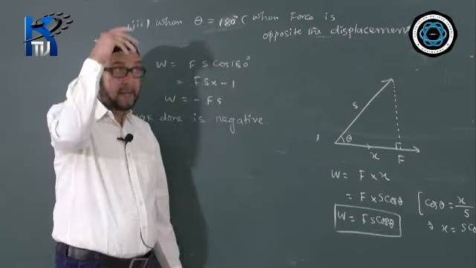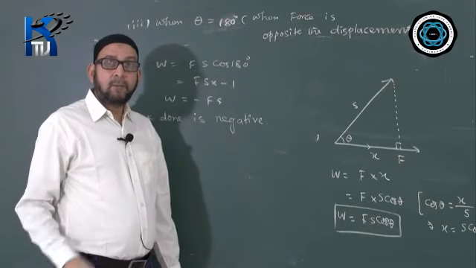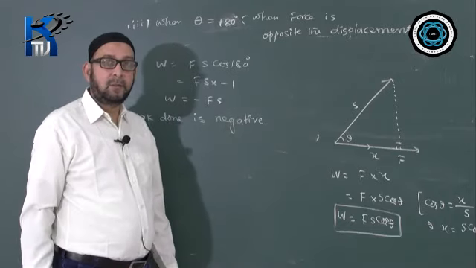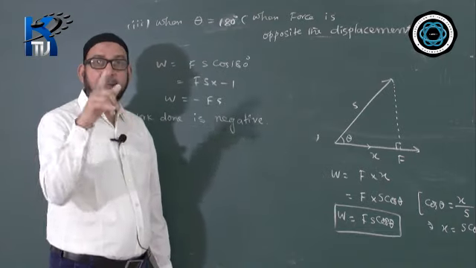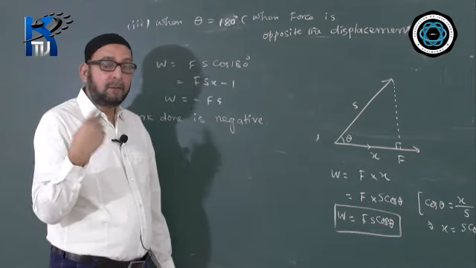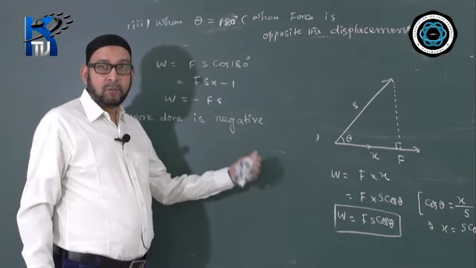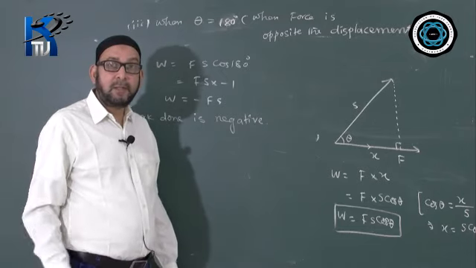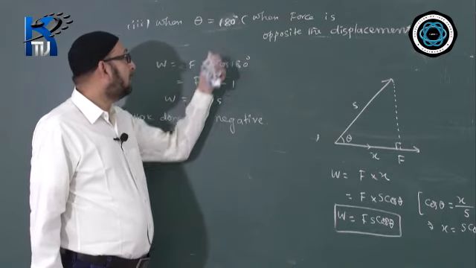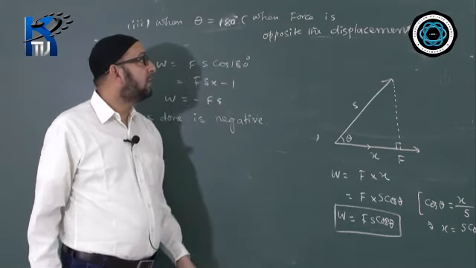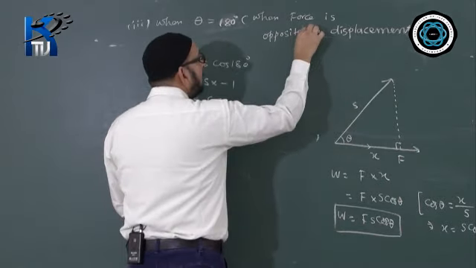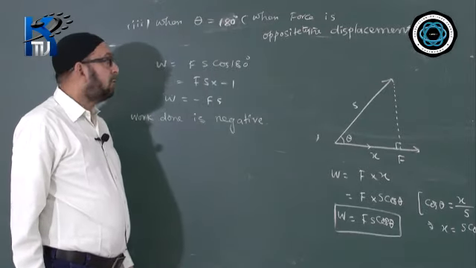I gave the example, person carrying a load on his head and walking. So work done by the person for carrying the load is 0, because the load and the displacement are making 90 degree angle, and work done by the centripetal force to keep a body revolving around in a uniform circular motion is also 0. I gave two examples. And when will the work done be said to be negative? When the force is opposite to the displacement. So we got all the three cases.